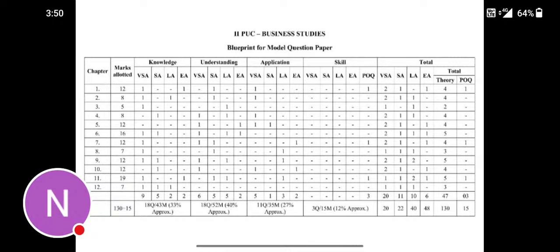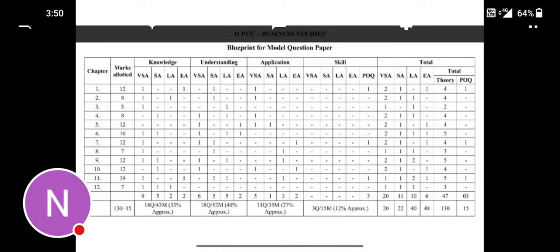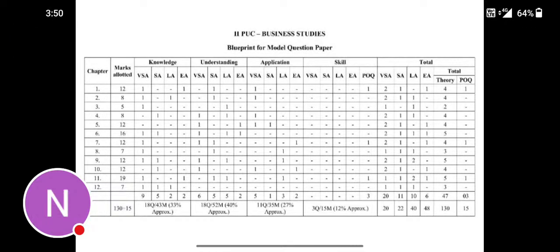Then from the 10th chapter, one question for short answer, that is knowledge, one question for very short answer, that is understanding, one question for very short answer, that is application, and one question for enlarged answer, as I said. And in the 11th chapter, there is one question for very short answer, that is knowledge, one question for enlarged answer, that is also knowledge, one question for short answer, understanding, one question for long answer, that is also understanding.